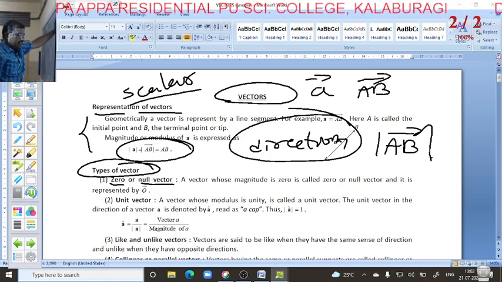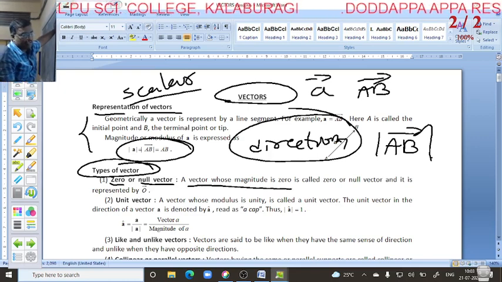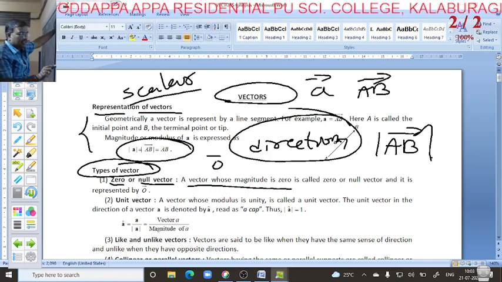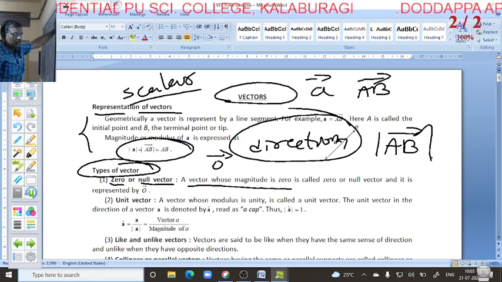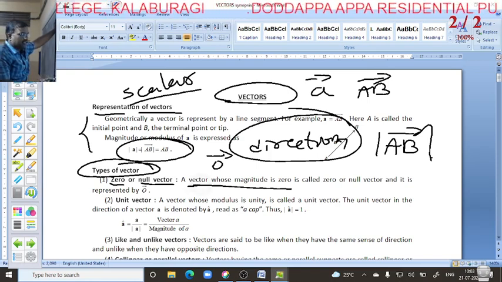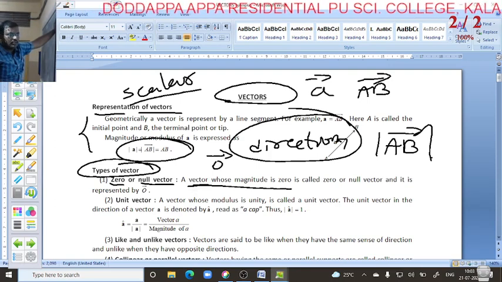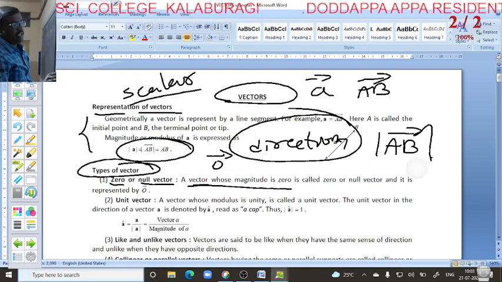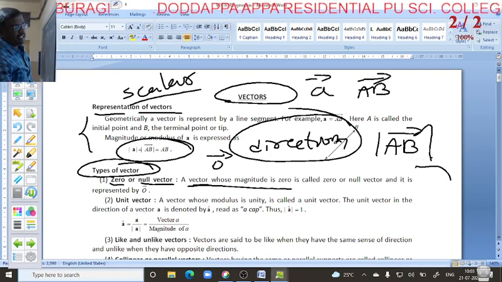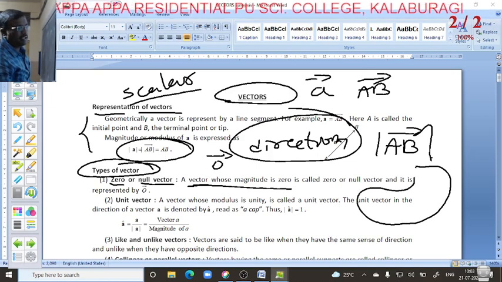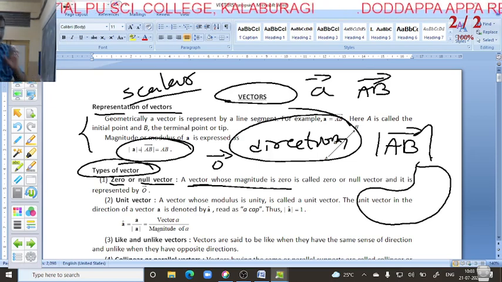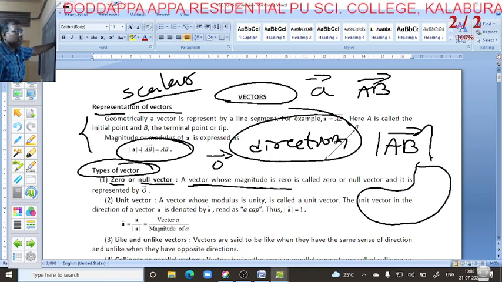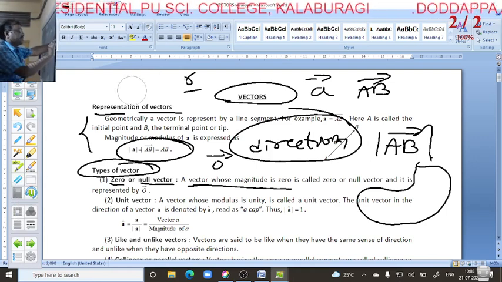Zero or null vector: a vector whose magnitude is zero is called a zero or null vector, and it is denoted by zero vector. For example, in a diagram, if the point moves and afterwards the end point is the same as the starting point, then it is called a zero vector.